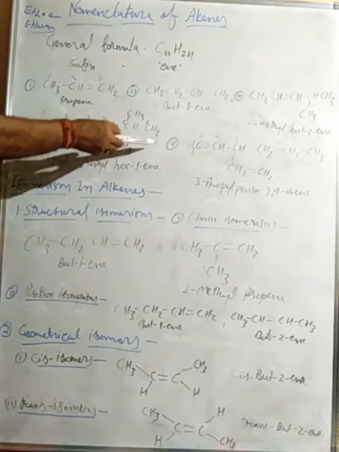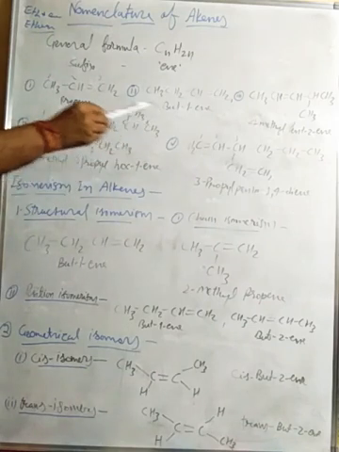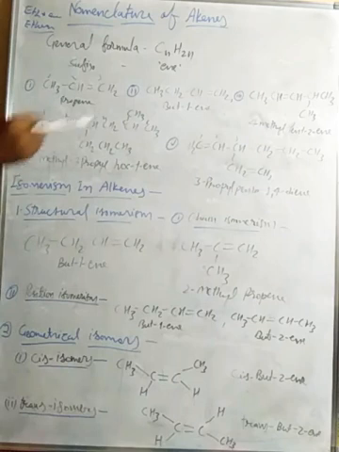Now the next example is different from the others, because it has 2 alkene groups: CH2, CH and one CH2 and CH2 and then CH2, right?